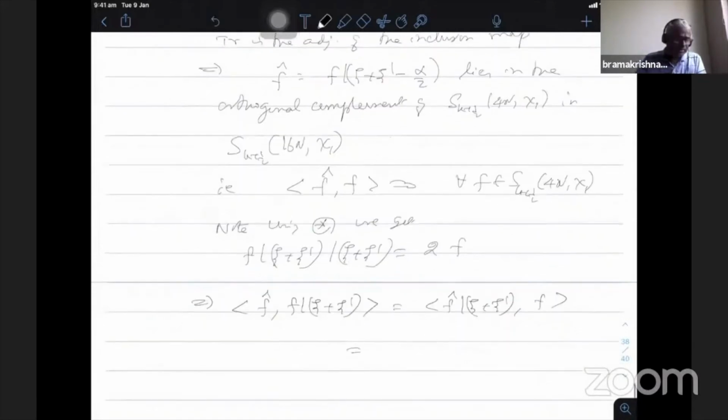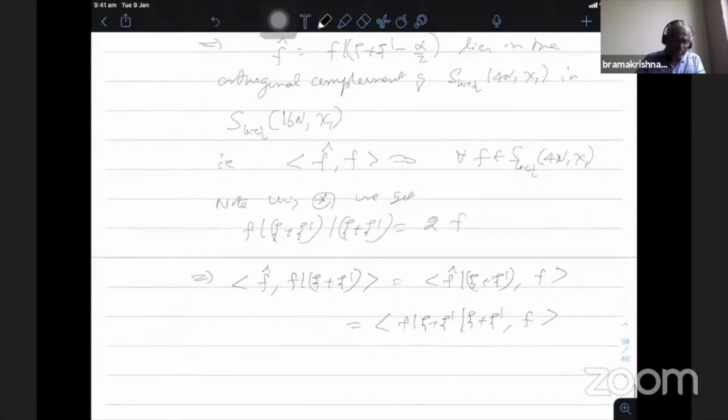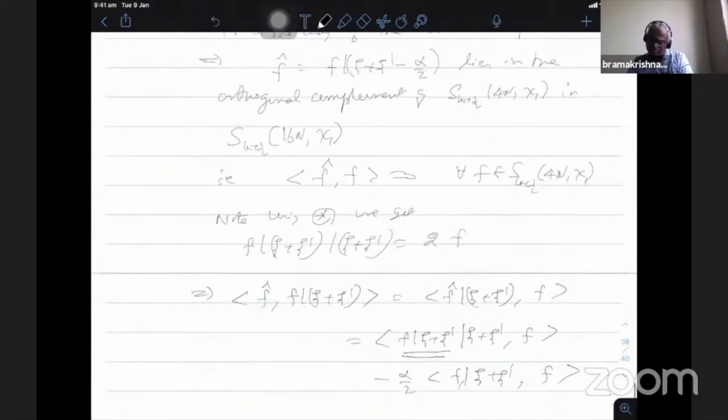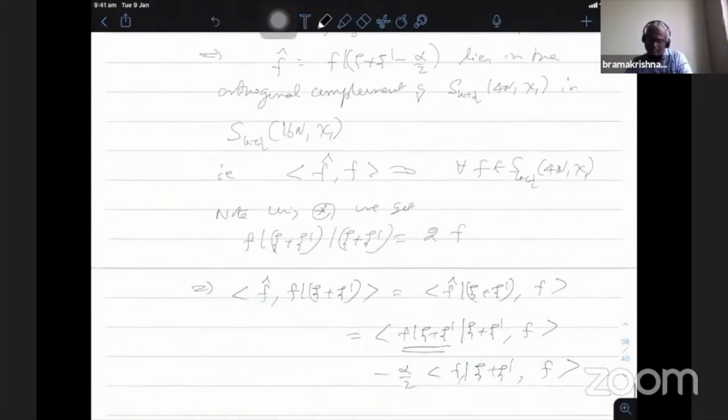Use this definition there. This is nothing but f bar psi plus psi dash bar psi plus psi dash comma f, and then minus alpha by 2 will be there, giving the inner product of f bar psi plus psi dash comma f.